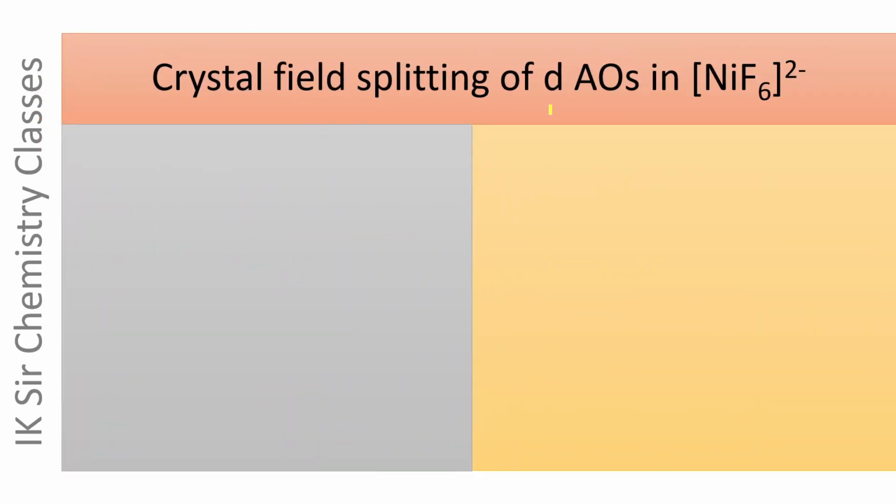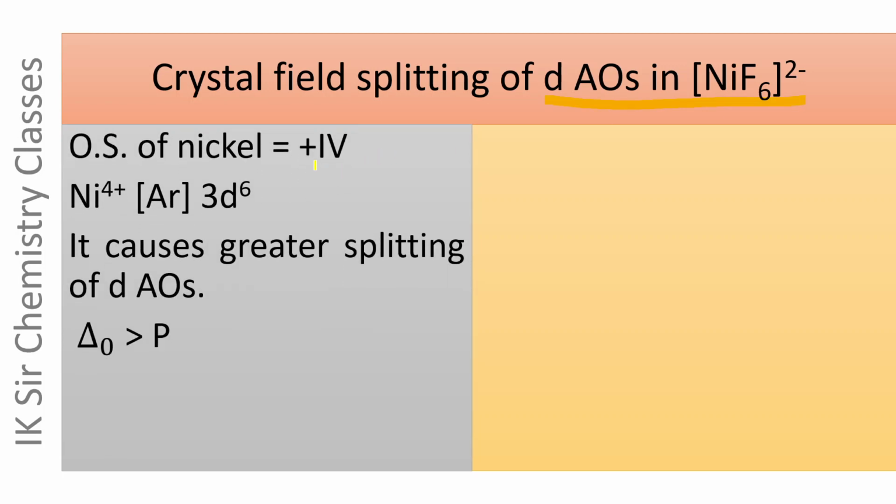Crystal field splitting of d atomic orbitals in [NiF6]2−. Here the oxidation state of nickel is +4. Its electronic configuration is 3d6. The value of delta O also depends upon the oxidation state of metal.